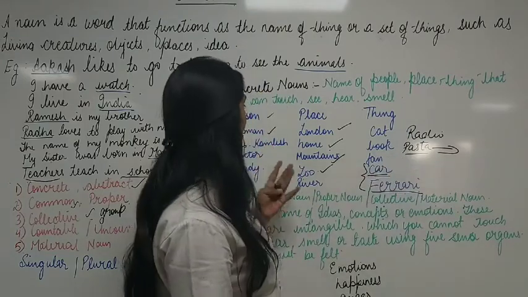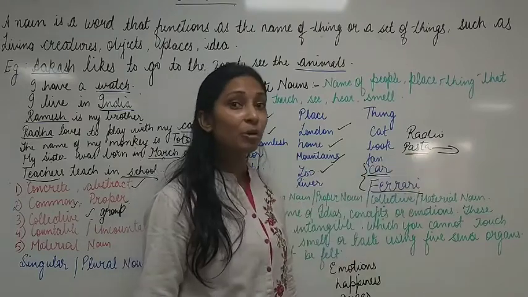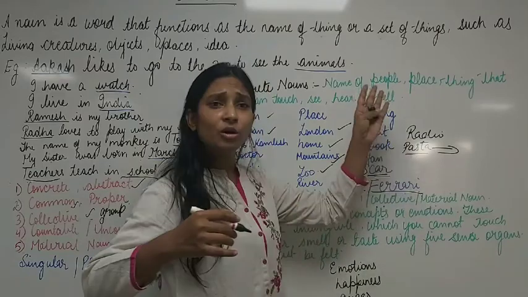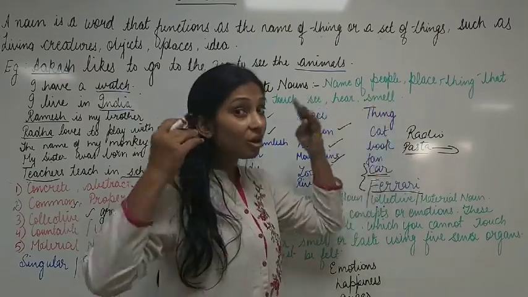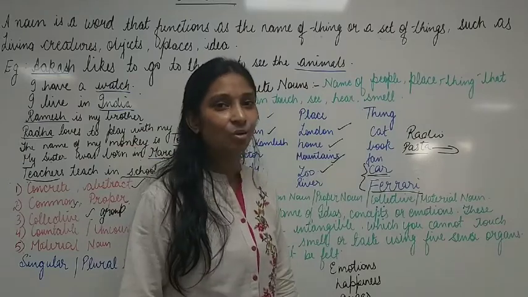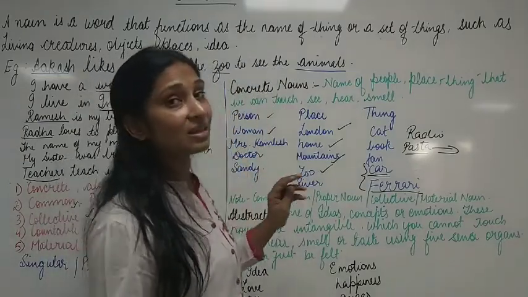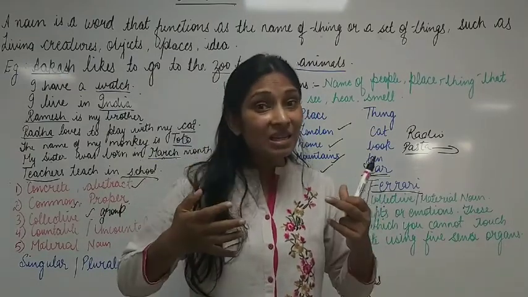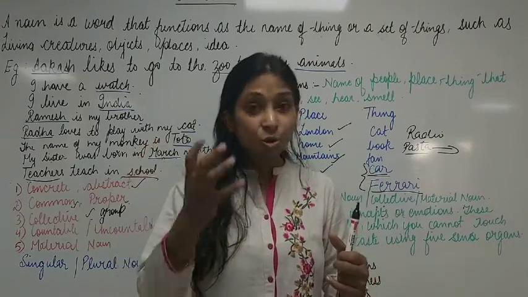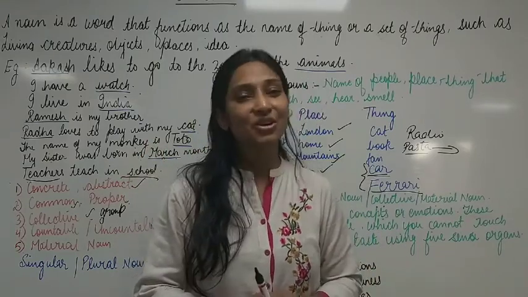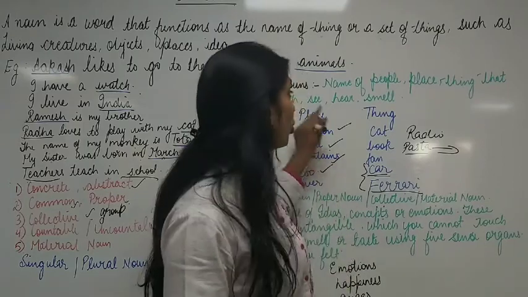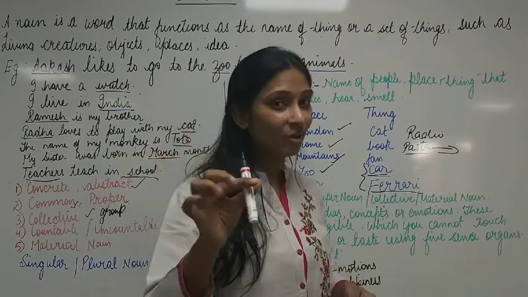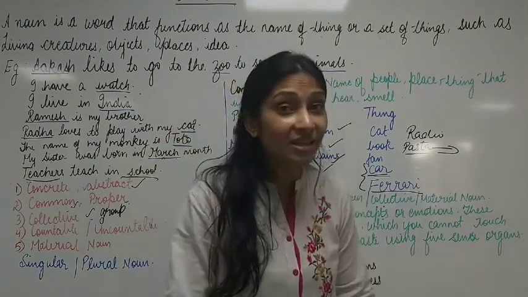Clear? Because all these things cannot be smelled. But here if we talk about pasta or any other dish, we can smell them, right? So, smelling also is a part of concrete noun. Hearing also is a part of concrete noun. So, what I wish to tell you is, children, please understand anything that can be touched, seen, smelled, heard, through the sense organs, is known as concrete noun. I gave you the example of board. I can touch the board, it is a concrete noun. I can touch the pen, it is a concrete noun. I can touch my dress, it is a concrete noun, right?